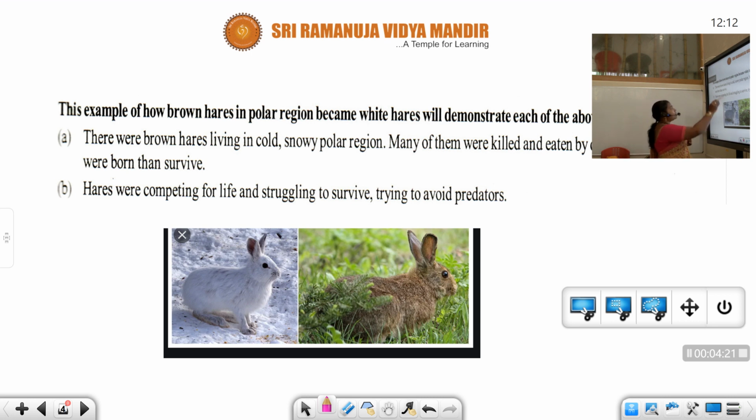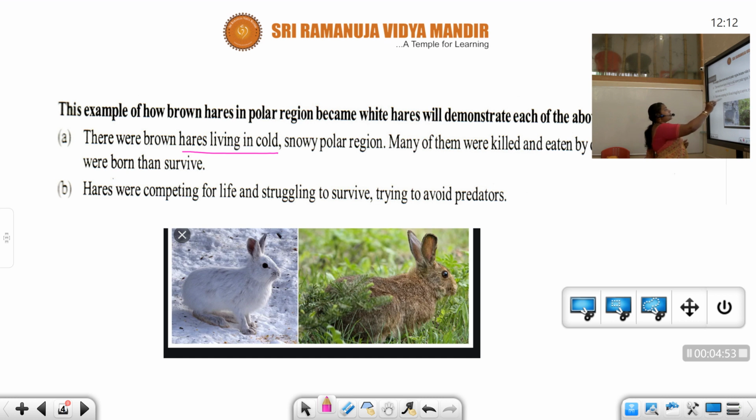There are brown hares living in cold, snowy polar regions. Many of them were killed and eaten by the predators and the hunters. Actually, the actual color is brown, students, but it is living on a white background, that means the snow area. So the hares were easily captured by the predators as well as the hunters.